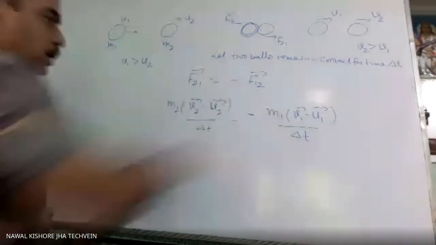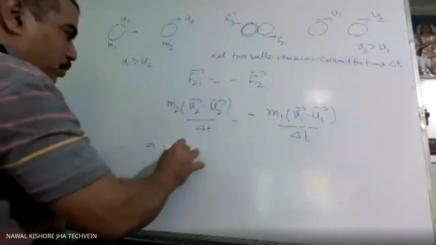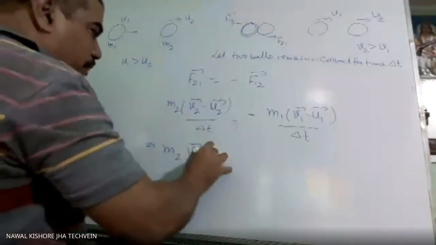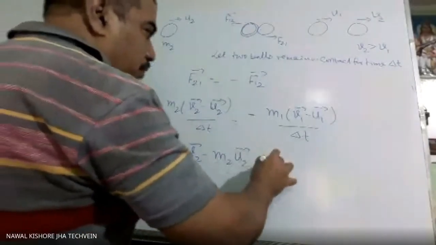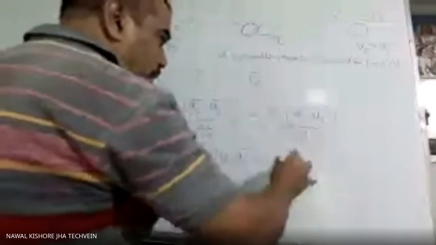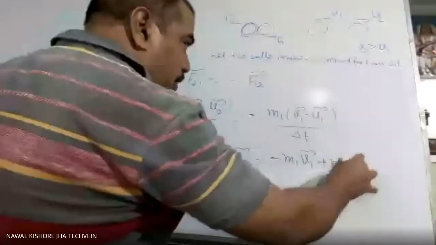So delta t cancels. So what we get? m2 v2 minus m2 u2 will be equal to minus of m1 v1 plus m1 u1.